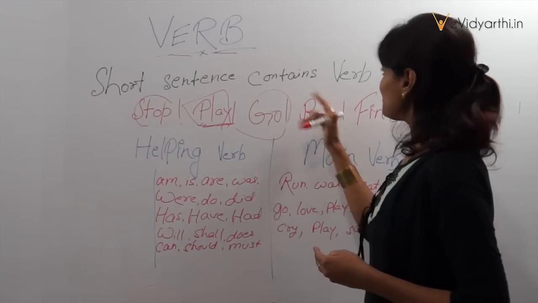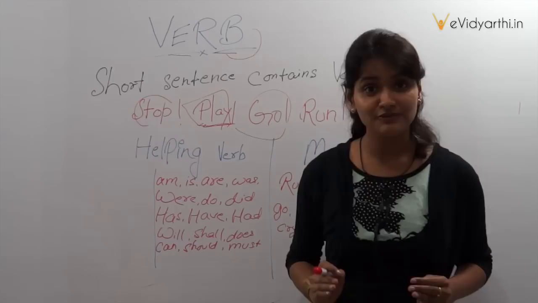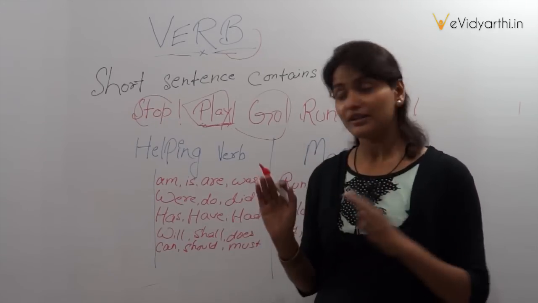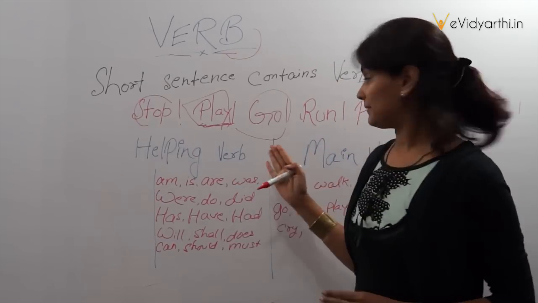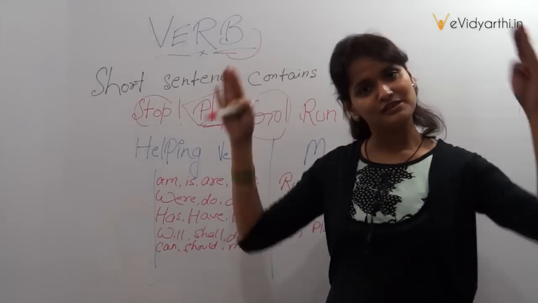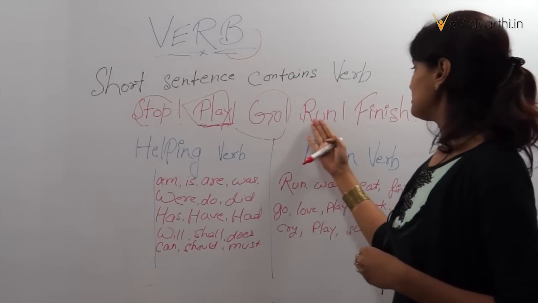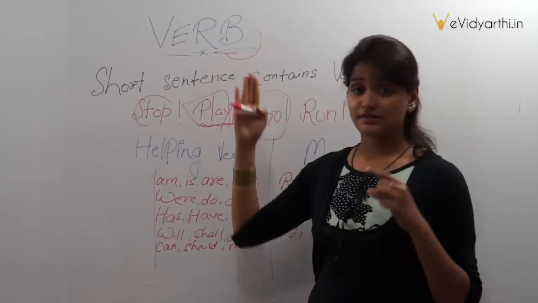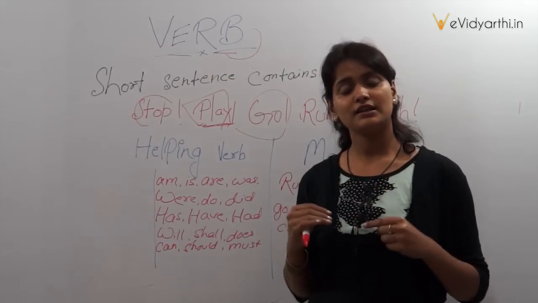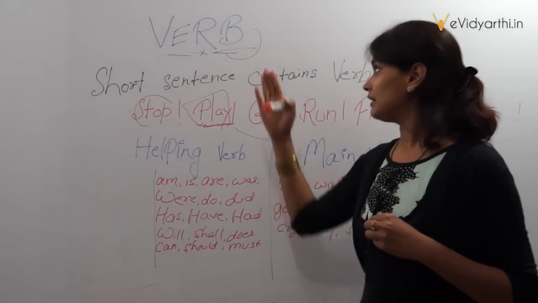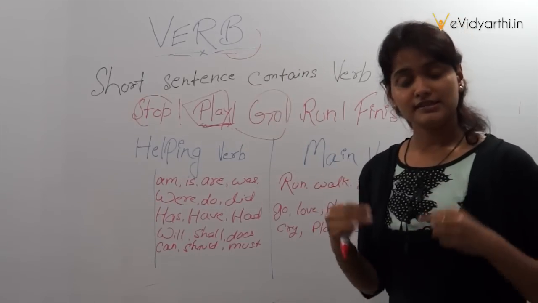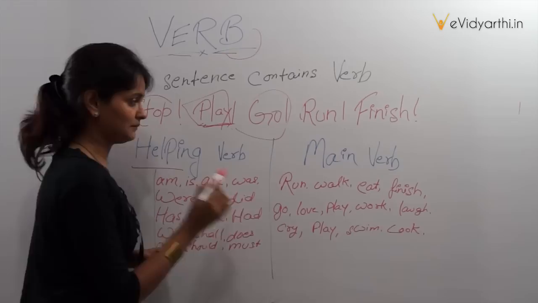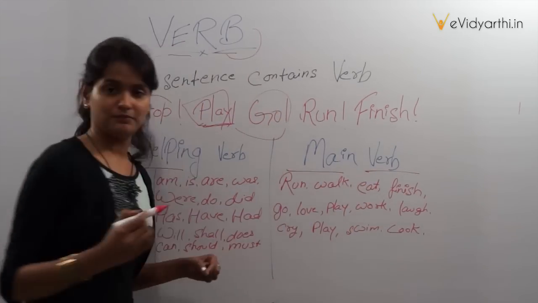So verb is a very magical word in a sentence that most of the times doesn't need any word before it or after it. Sometimes even a single word becomes the whole sentence. So in short, a verb describes an action of a subject in a sentence. Now the verb is defined in two sections: helping verb and main verb.